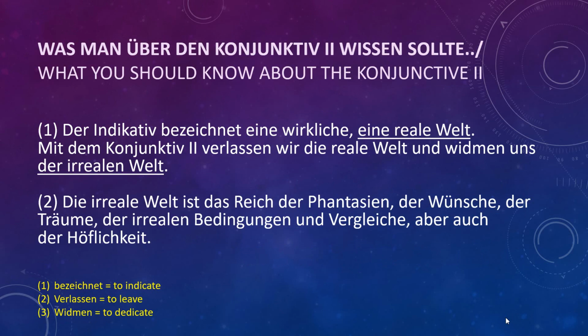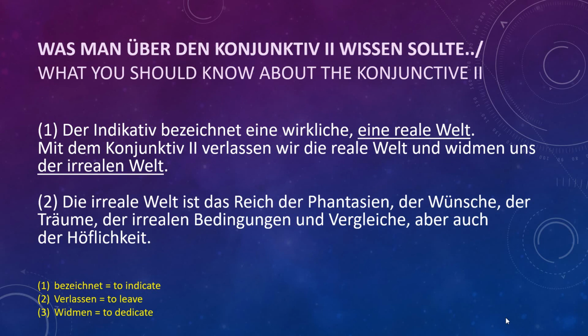Was man über den Konjunktiv 2 wissen sollte? What you should know about the Konjunktiv 2. So here is the definition for Konjunktiv 2. Der Indikativ bezeichnet eine wirkliche, eine reale Welt. Der Indikativ always means the real world, okay? It shows always. Bezeichnet means to indicate, wirklich, a real world, eine reale Welt. Wirklich is also real, no? Reality. It shows the real world.